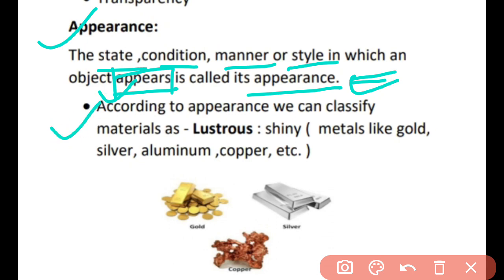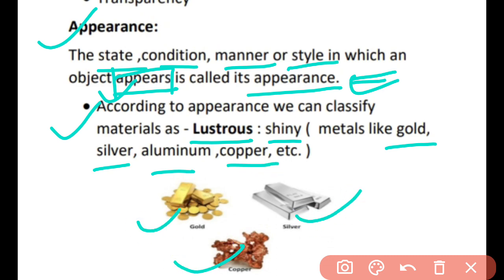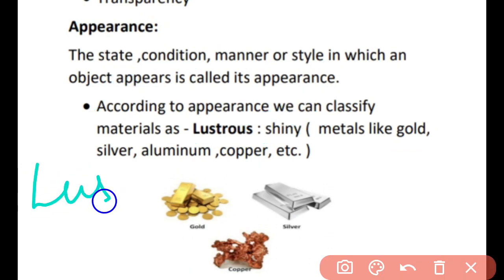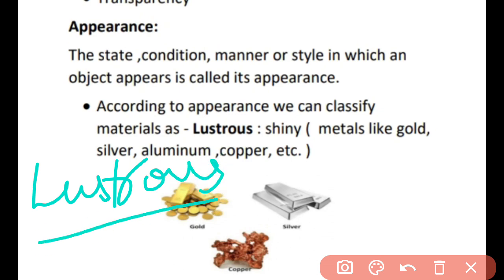Now, according to appearance, we can classify materials as lustrous, that is shiny, having the shine in it. For example, the metals like gold, silver, aluminium, copper. You can see here gold, silver, copper. All these metals have the shine in them, the luster. Luster means shine. Next time, if someone or I myself ask you what luster or lustrous means, you would answer that luster means the shine of a material.